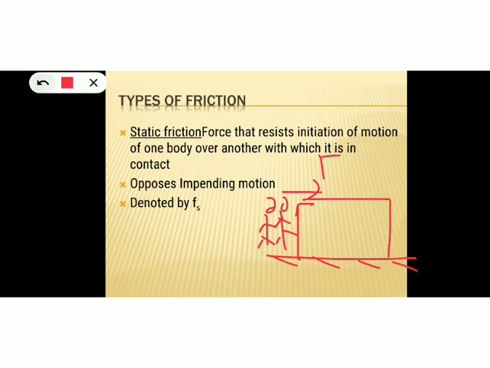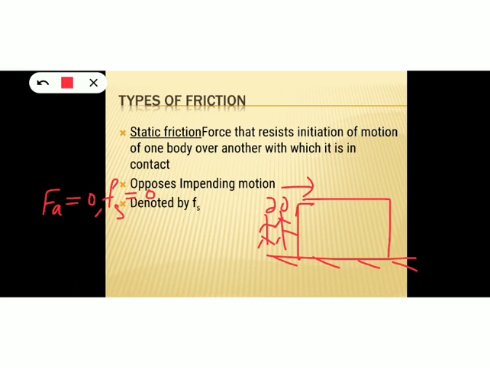But before that, suppose no force is applied on the box, because the two persons are standing, simply they are not pushing the box. So in that case, applied force is 0. So if applied force is 0, then our frictional force also will be 0. Okay, or our static friction will be 0.